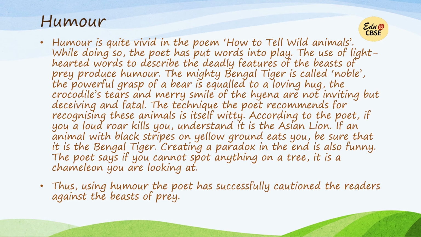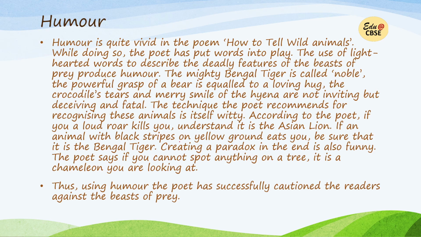The technique the poet recommends for recognizing these animals is itself witty. According to the poet, if you hear a loud roar, it kills you. So understand it is the Asian lion. I'm sorry about the mistake here. So if a loud roar kills you, understand it is the Asian lion.